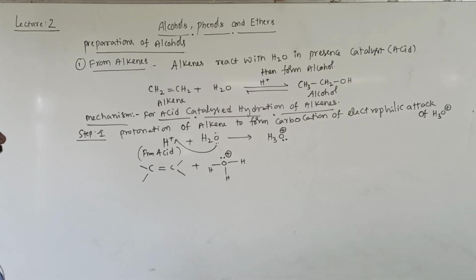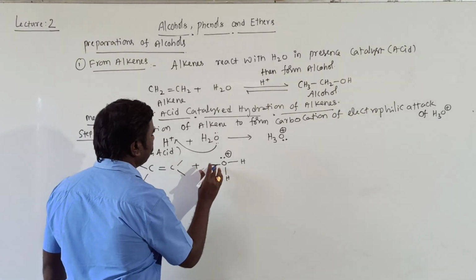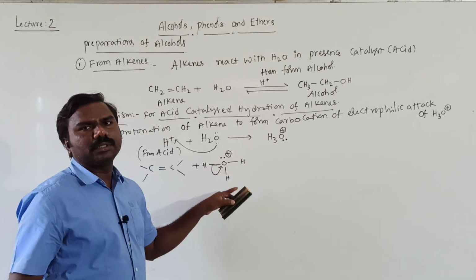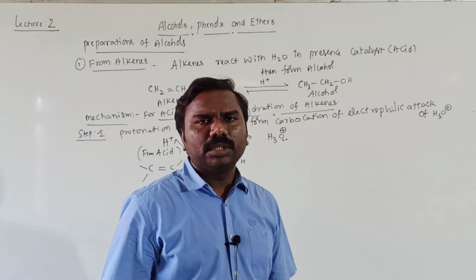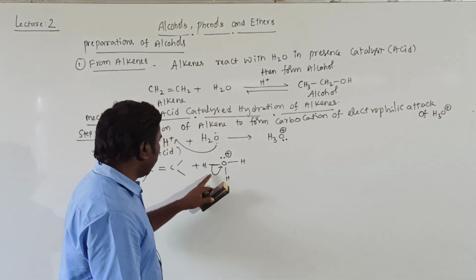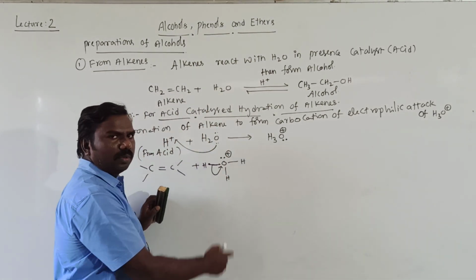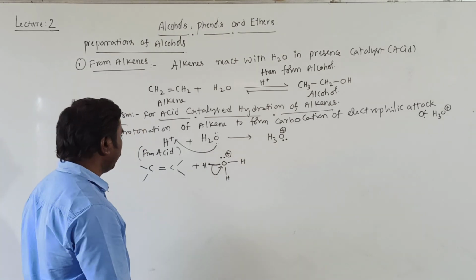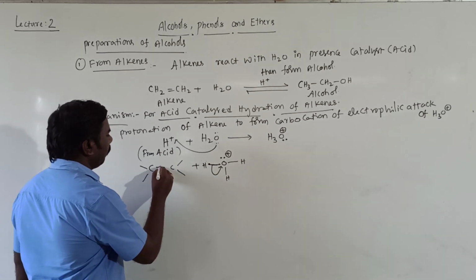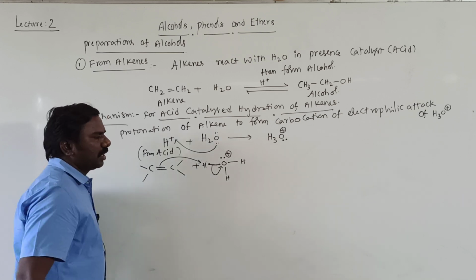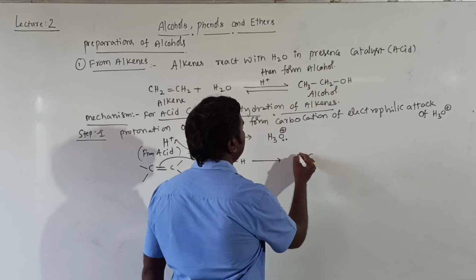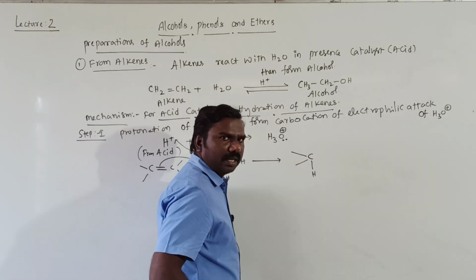Then these 2 electrons are attracted towards the positive oxygen. Oxygen is highly electronegative. It should have 2 lone pairs, but it has only 1. That's why the pi bonded electrons are attracted towards the H side, to satisfy the electronegativity of oxygen, and the other carbon becomes electron deficient. Getting all of you? Then H will be added here.